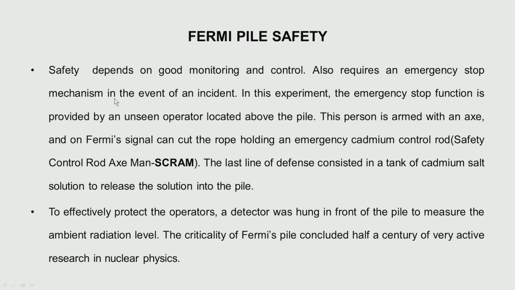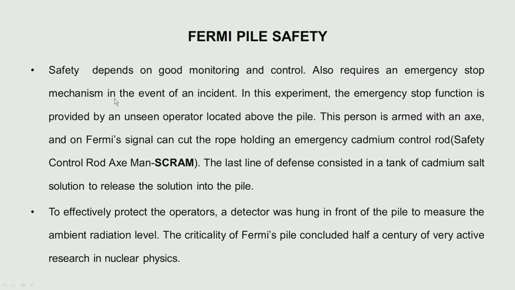So what they have is a fellow standing with an axe, and if Fermi says scram, he will cut the rope with the axe, and the control rods will fall into the core and shut down the reactor. So one set of rods for control and one set of rods for safety, and this word scram itself has emanated from this. It is an acronym for safety control rod axe man.